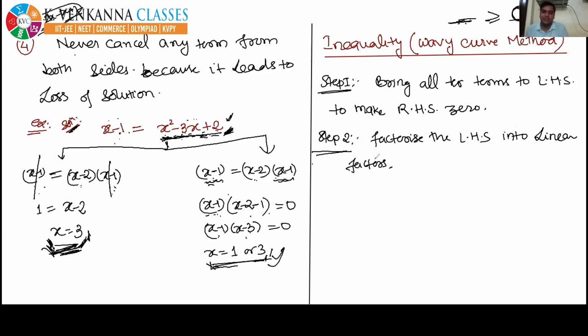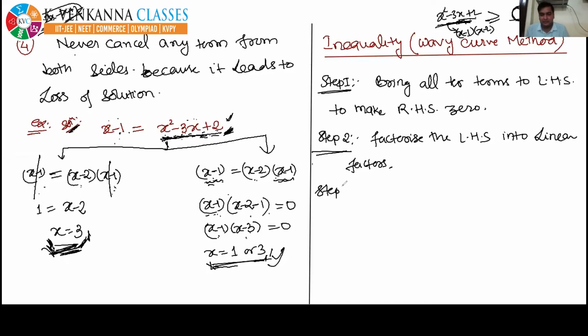Linear factor means the power of the variable is 1. For example, if x square minus 3x plus 2 is in the left hand side, then it is not linear. So you have to factorize this left hand side into linear factors. For example, I can factorize it like x minus 1 into x minus 2. So we have factorized x square minus 3x plus 2 into linear factors. So this is the second step.